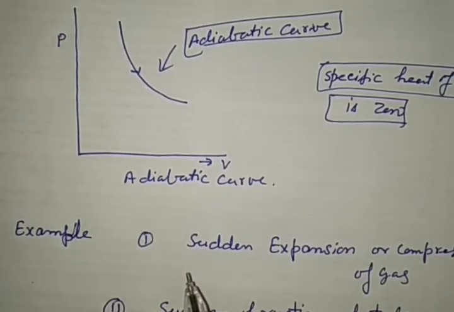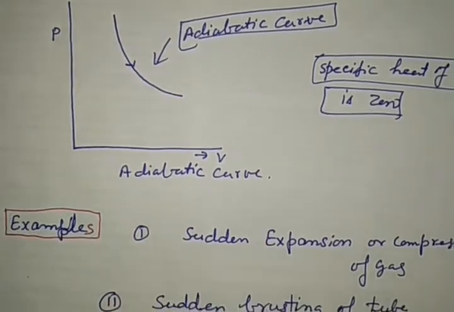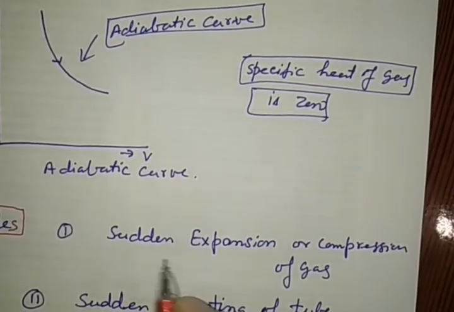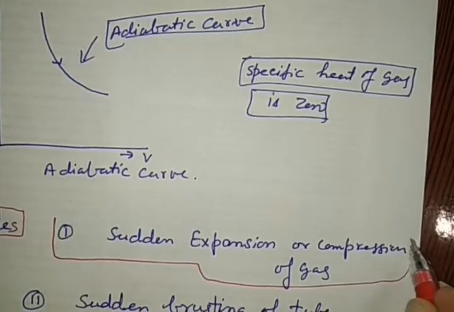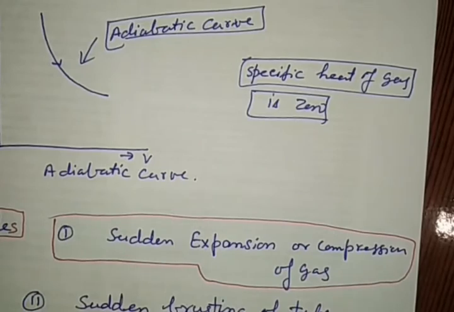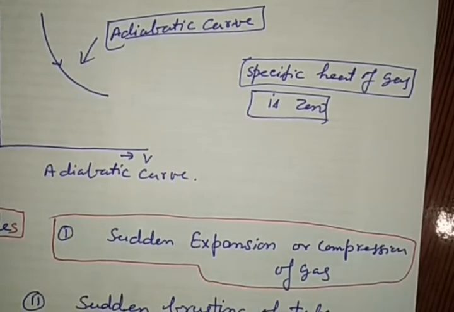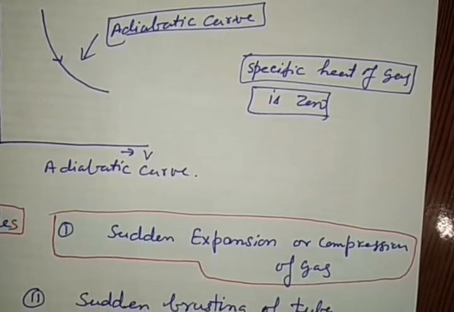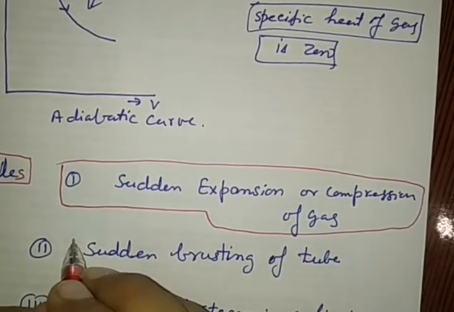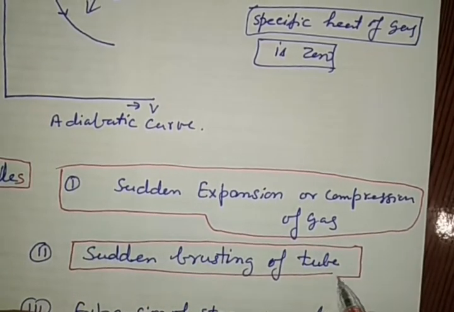Now it is time to see the examples of adiabatic change. The first example is sudden expansion or compression of a gas in any thermodynamical change. In that condition, it does not acquire sufficient time to absorb the heat or to reject the heat with surroundings. One more example is available here, that is when the tire of a motorcycle, cycle, bus, car, any vehicle bursts.